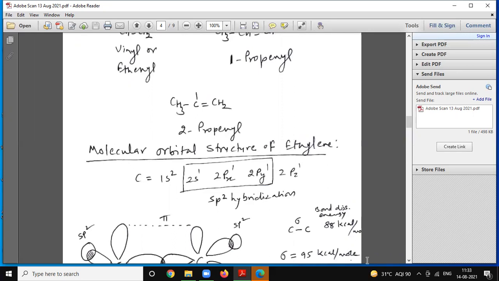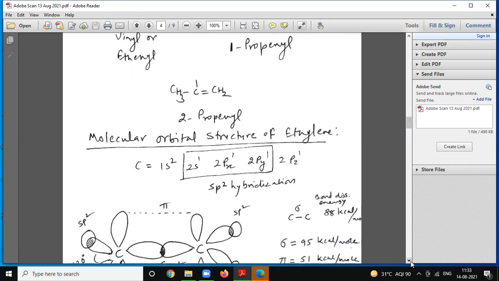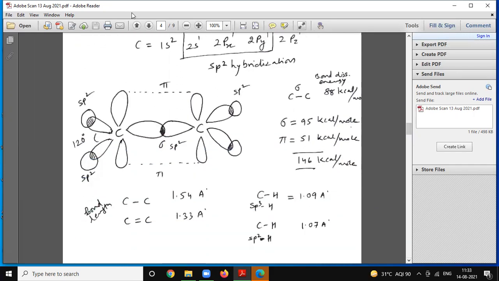Molecular orbital structure of ethylene. Here it is sp2 hybridization, because each carbon is sp2 hybridized, and one p orbital on each carbon forms the pi bond in between. So there are 2 bonds, one sigma and one pi bond.